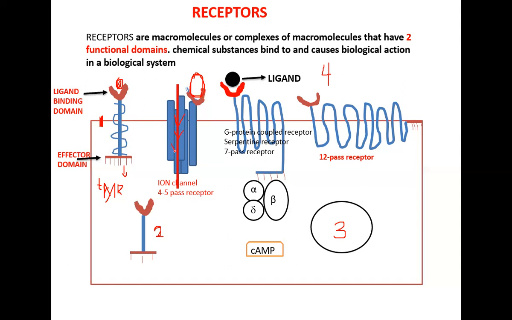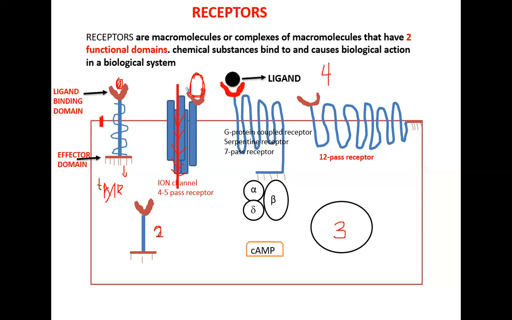Ions will be entering, and the ions are going to cause that kind of intrinsic activity needed. So the ligand must first come, bind to the ligand bind domain, and when it binds, it will cause the channel to open, and then there will be ion influx. That is called the intrinsic activity.